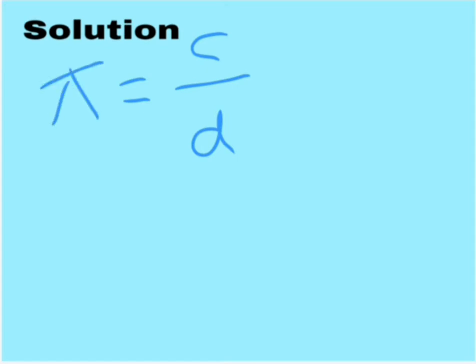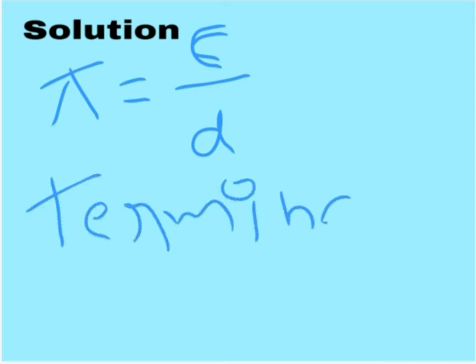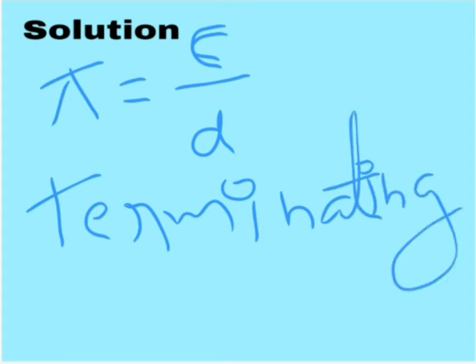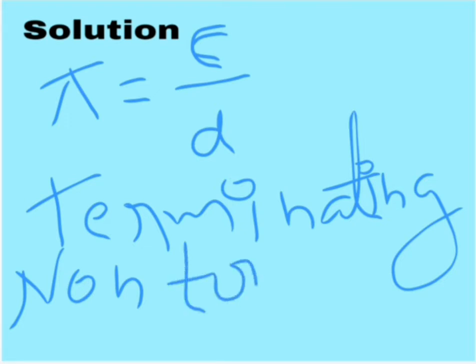If it comes in the C by D form, P by Q form means it is a rational number form. When you divide C by D, either you will get a terminating decimal expansion or a non-terminating and repeating decimal expansion. Those two things can happen, isn't it?